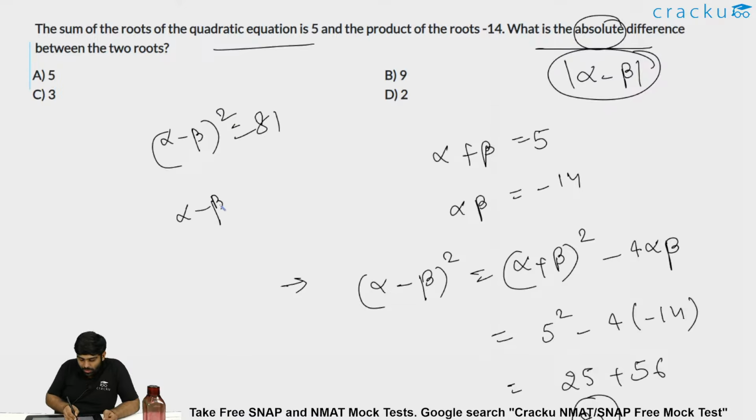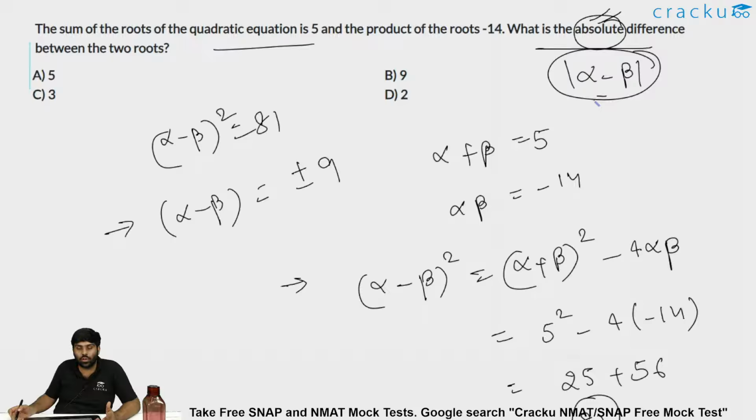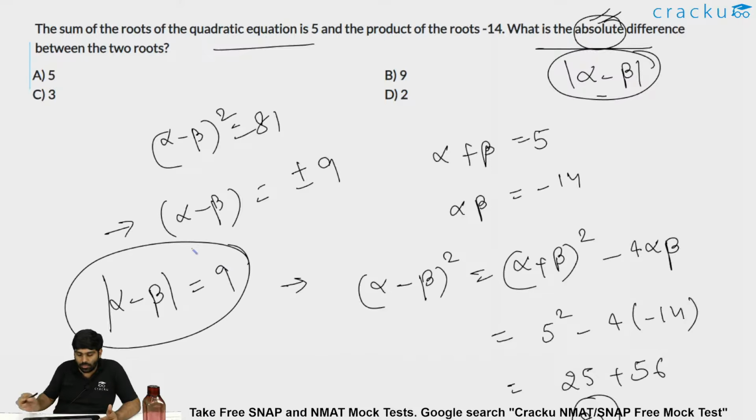So alpha minus beta is equal to plus or minus 9. We don't know if the difference is plus 9 or minus 9, because alpha minus beta whole square is 81. It could be either plus 9 or minus 9, but it is asked to find absolute difference. If it is only difference, then the answer is cannot be determined. It could be either 9 or minus 9, but the absolute value, that is mod of alpha minus beta, will always be 9. Be it minus 9 or plus 9, after taking the modulus you will get 9. So the answer has to be option B, 9. Hope I am clear.